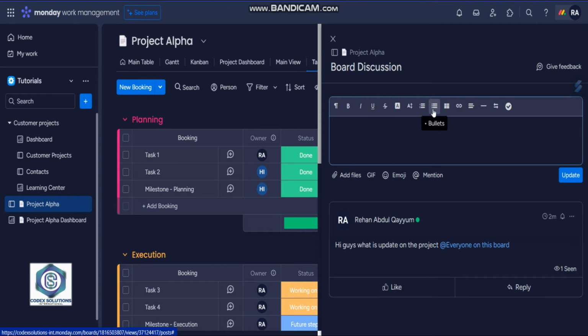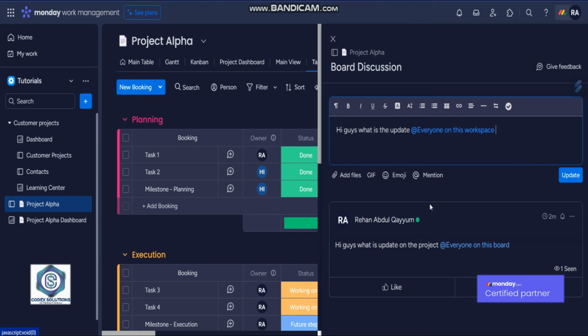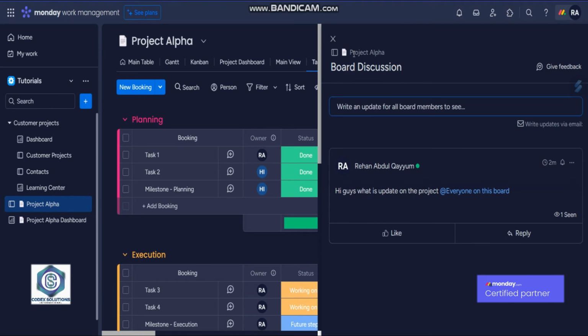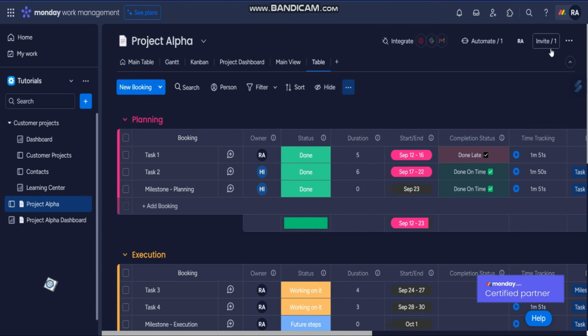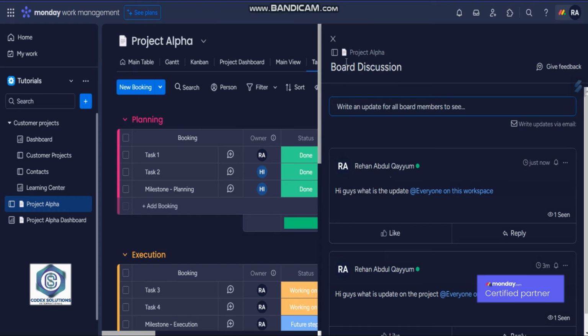Let's write down one of the updates. Hi guys, what is the update? And we want to tag everyone on this workspace. Update. Okay, now the message will be here. Let me show you again quickly. Like that, it would be a board level discussion instead of going to each item and then discussing that.